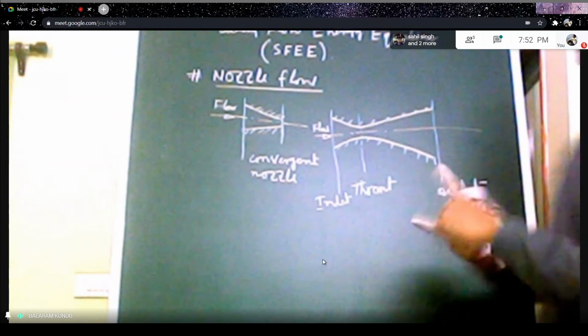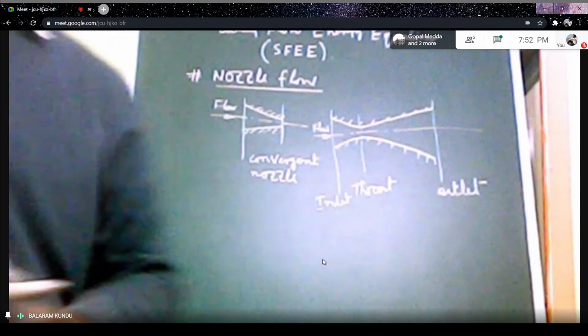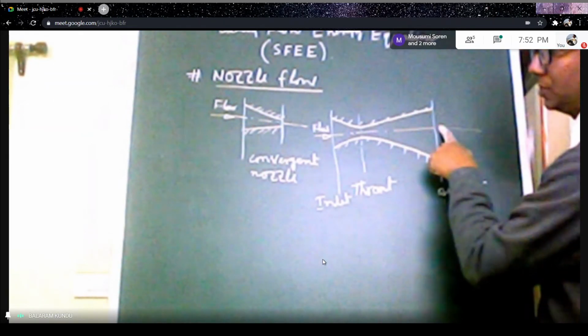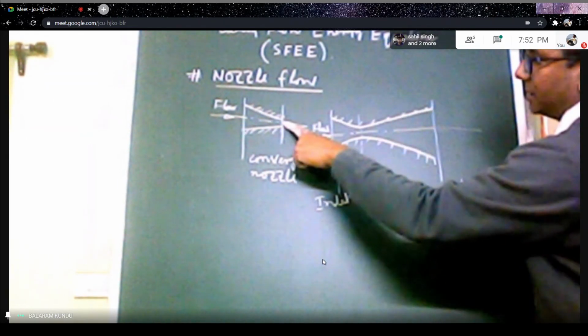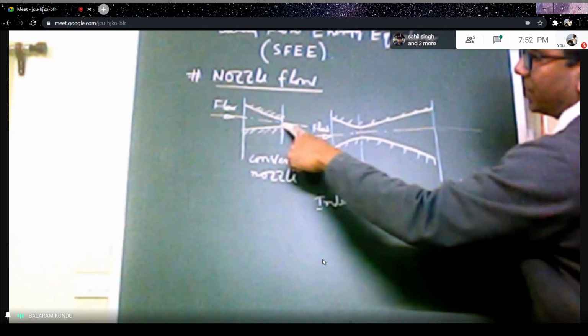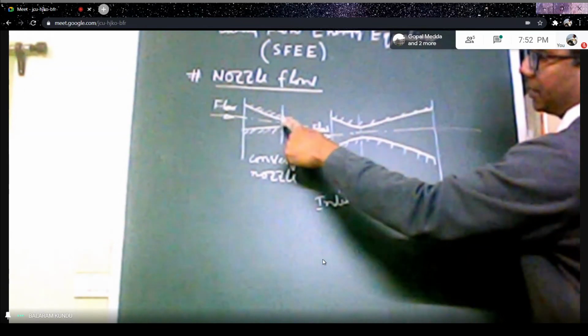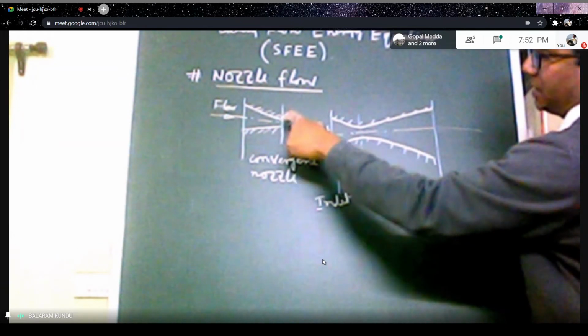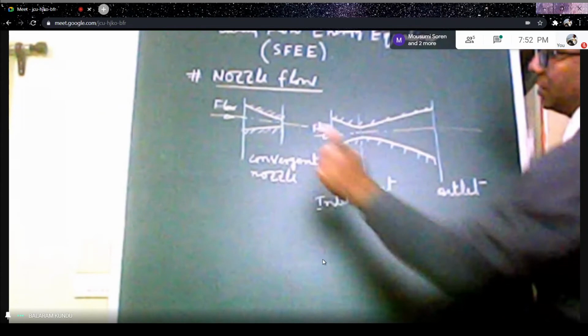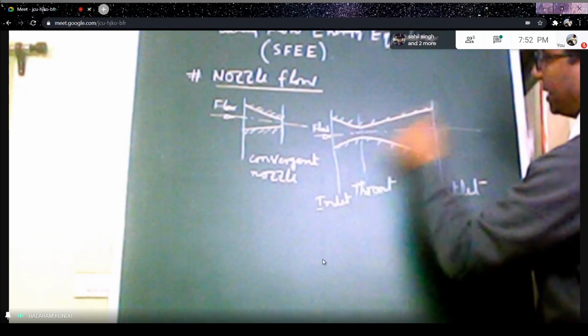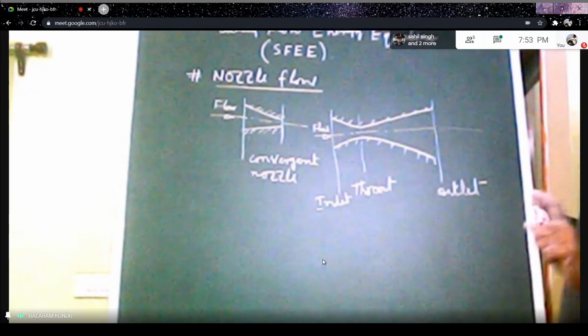So this nozzle is generally used to obtain a supersonic velocity at the exit. So here we can get a supersonic velocity at the exit. But this is a convergent nozzle. We cannot get a supersonic velocity at the exit if we use the convergent nozzle. But with a convergent divergent nozzle, supersonic velocity at the exit is possible.